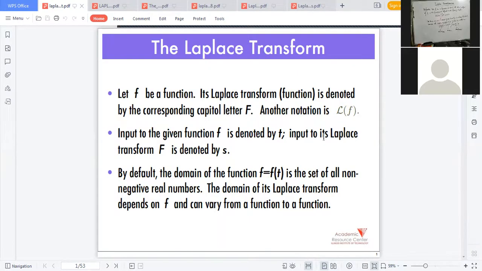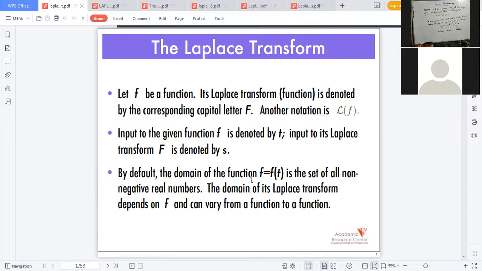And the input to its Laplace transform F is small s. So the input for the transform function will be s, that means the parameter, remember it. And small t is the input, that means the independent variable, of the original function small f. And small s is the parameter or domain of the transform function capital F.